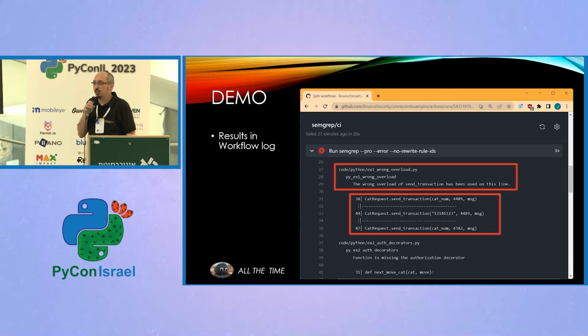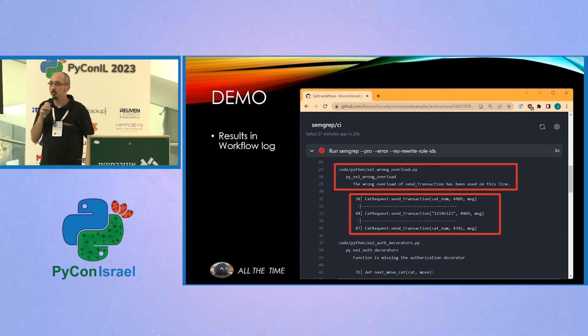So that's one way of seeing it. Obviously, it's not super convenient because it's just in the log of a GitHub action. We've got to dig around a little bit to find the results.